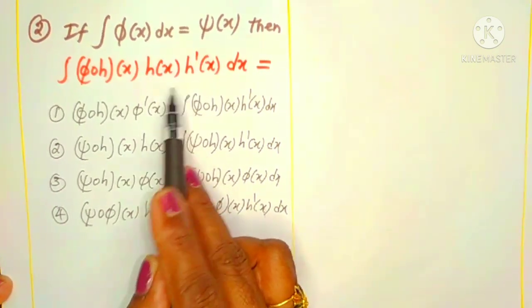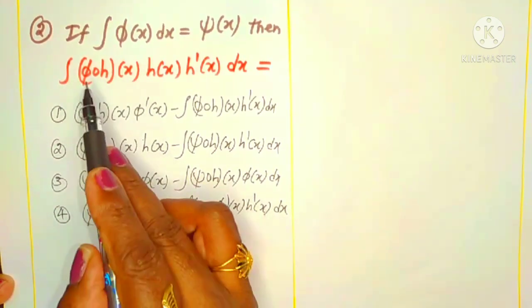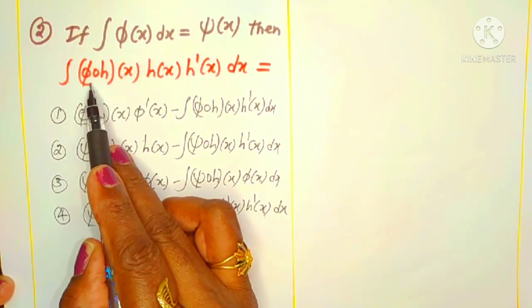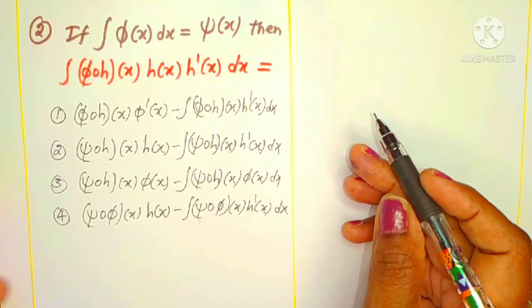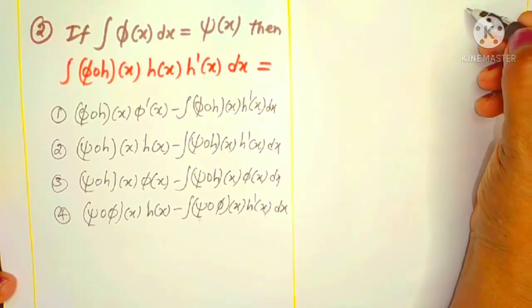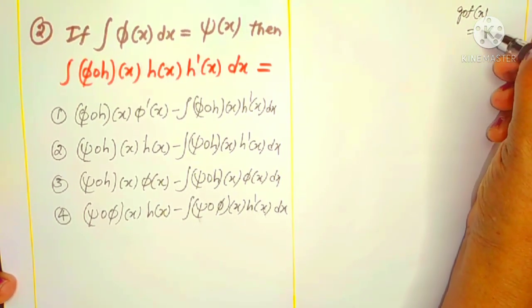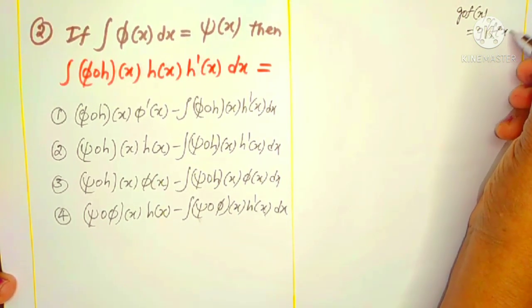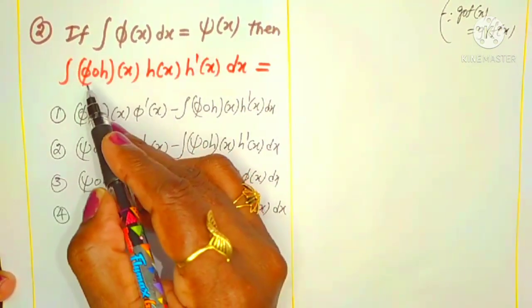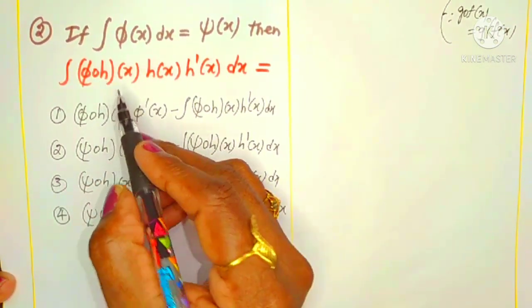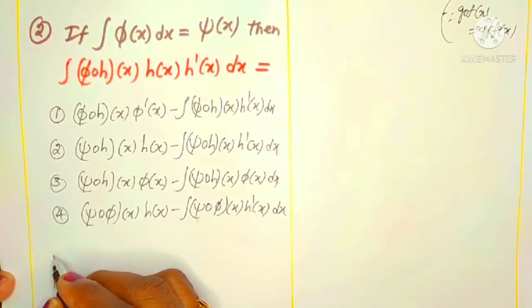To find this integral, what do you have to do? H circle h of x, is it in the form of g circle f or f circle g or not? In the functions chapter, suppose g circle f of x is there. How can you write g circle f of x? g of f of x, like that. Same way, phi circle h of x is there. I am writing one step here.